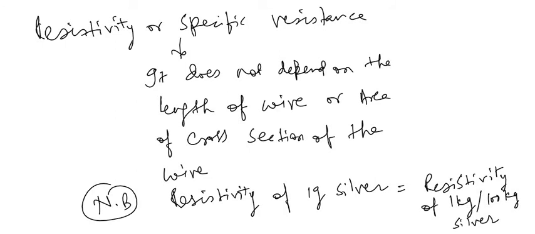So resistivity of a substance does not depend on the length of the conductor, does not depend on the thickness or thinness of the conductor or any substance. It also does not depend on the shape, size or anything else. That's why resistivity of 1 gram of silver is equal to resistivity of 1 kg of silver or 100 kg of silver.